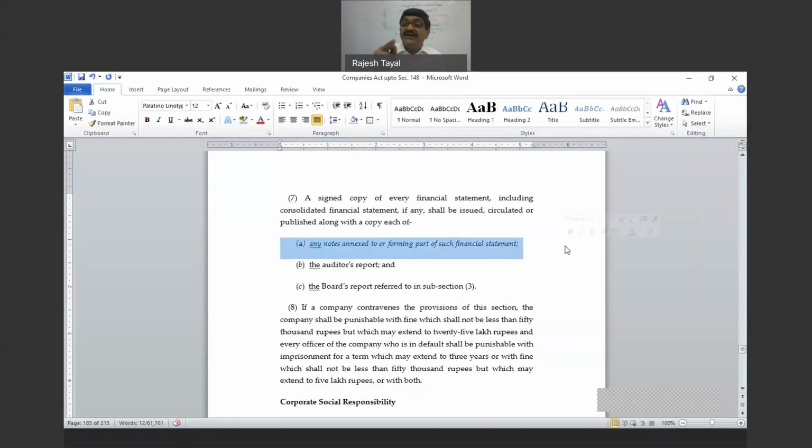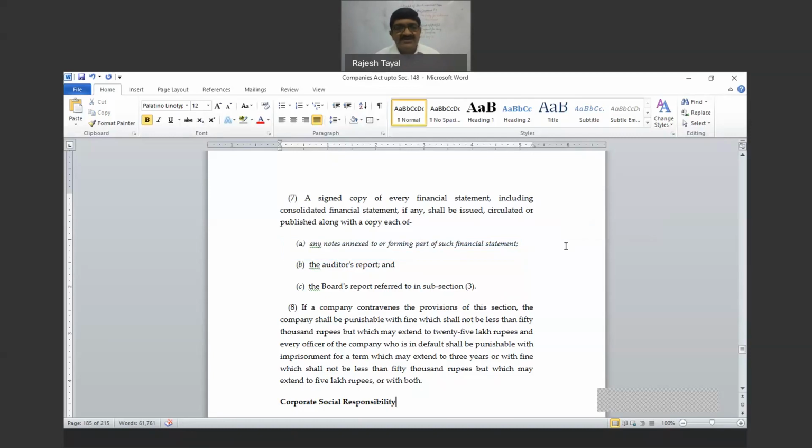Then auditor's report, that is attached. Director's report, that is attached. So this is actually duplication. This entire subsection is duplication, because earlier we have already said that these notes and explanations are part of the financial statement. Auditor's report shall be attached with the financial statement. Board's report shall be attached with the financial statement. So wherever the financial statements are, these documents will always be there together. So this subsection 7 seems to be a little duplication, but for you that is a piece of information.